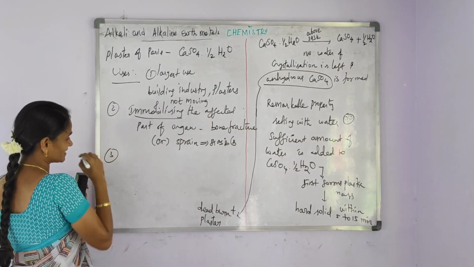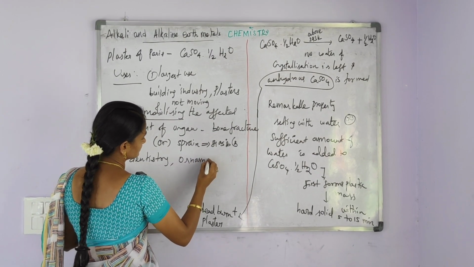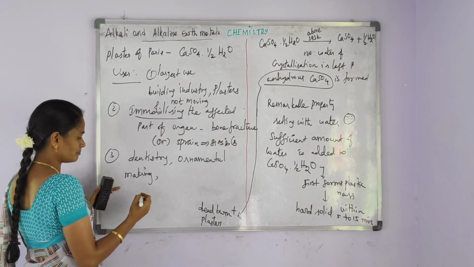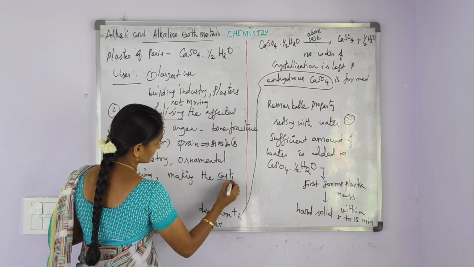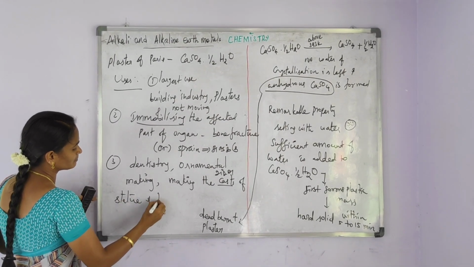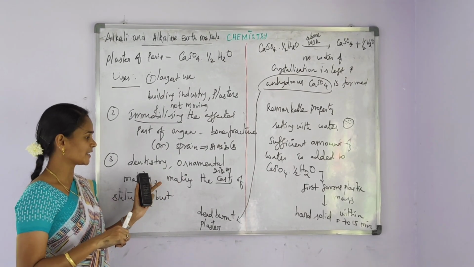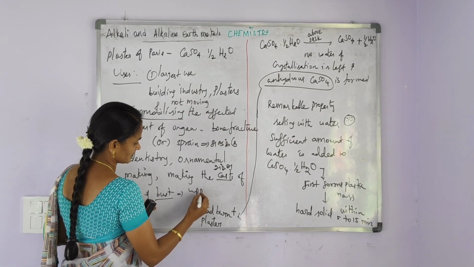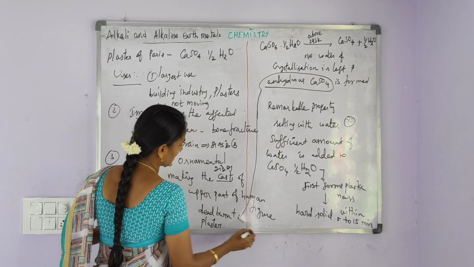And then plaster of Paris is used in dentistry, ornamental making, and then making the casts of statue and bust. Bust is the upper part of human figure.